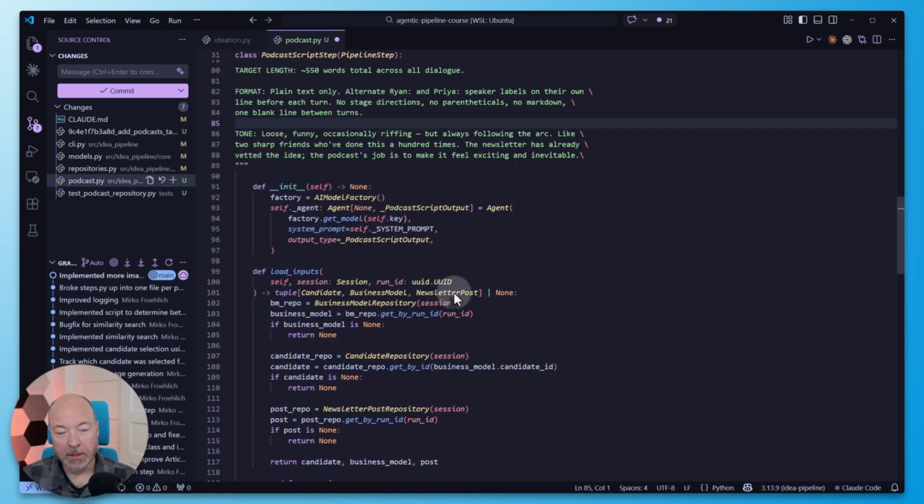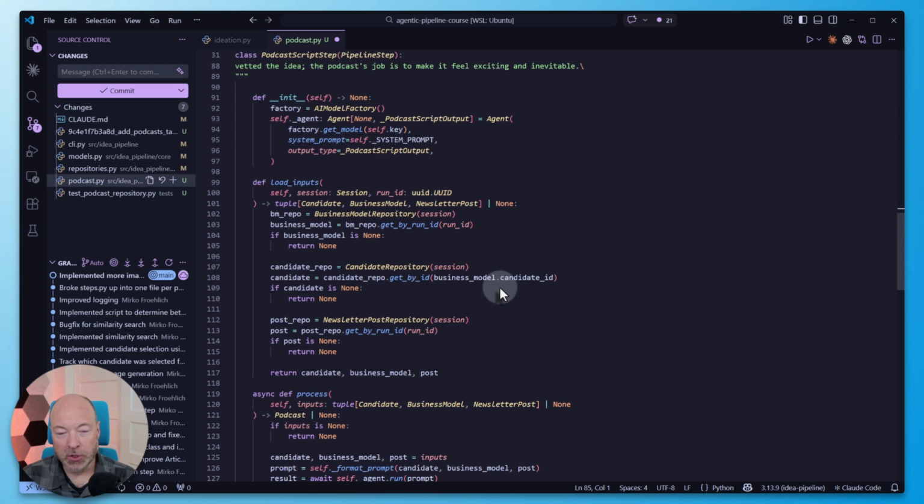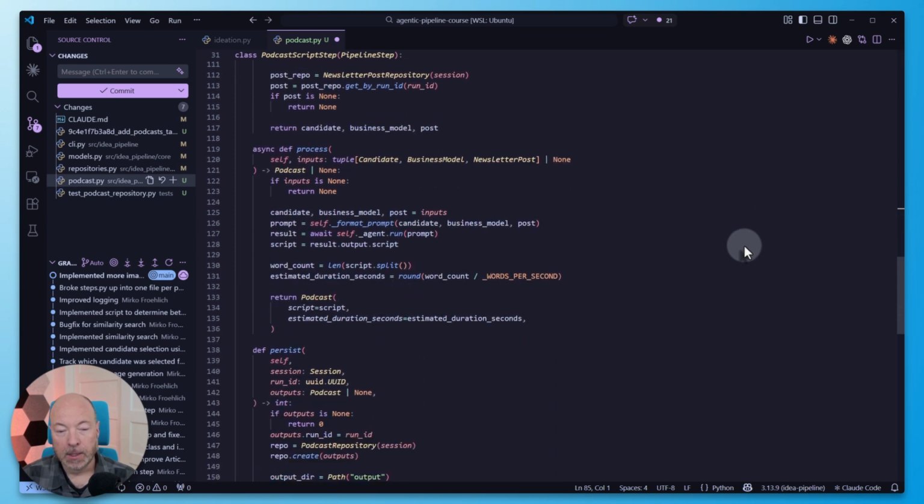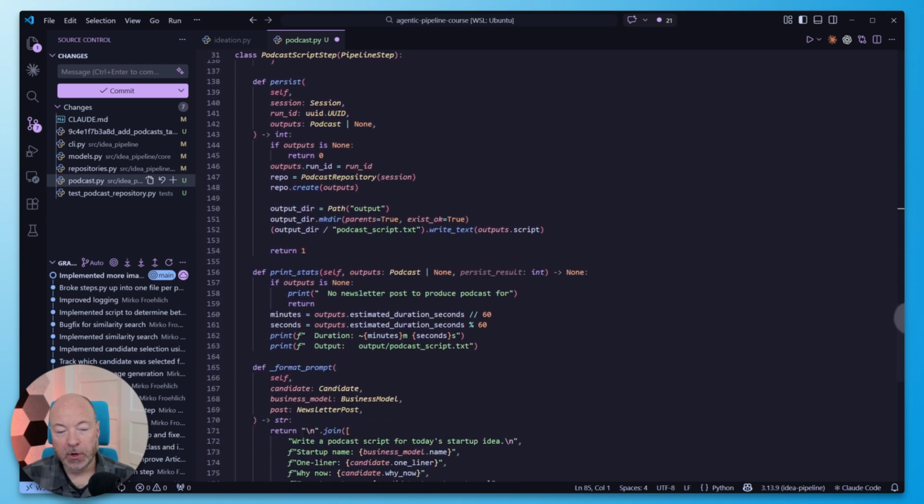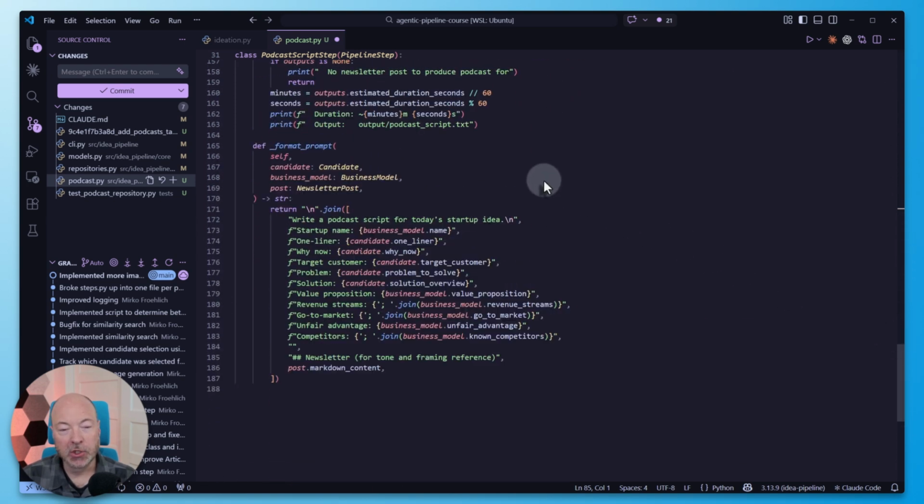Okay, now the rest of the implementation shouldn't be surprising, I think. So for inputs, it looks like it loads the business model, the candidate, and the actual newsletter post. Okay. And then let's look at format prompt. I see. So it actually passes all of this in as input. That's probably good.